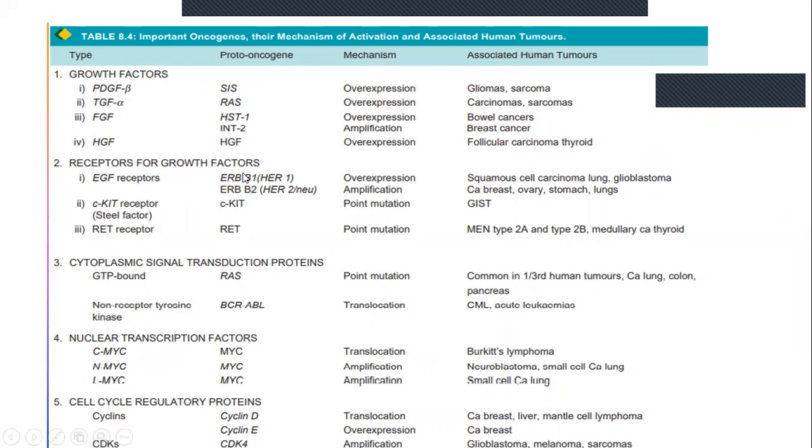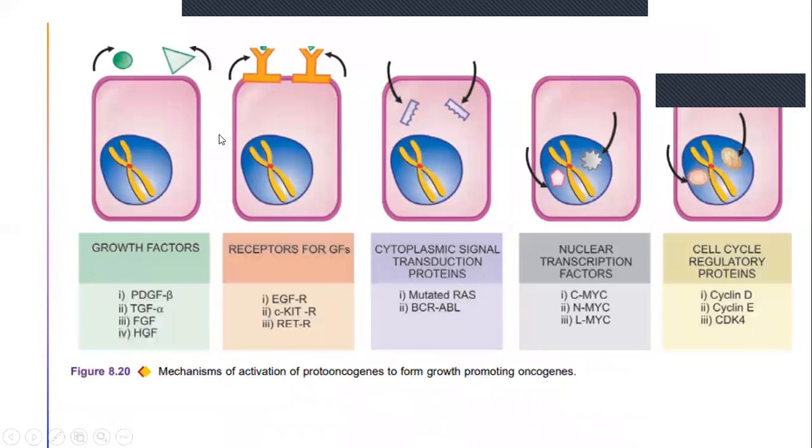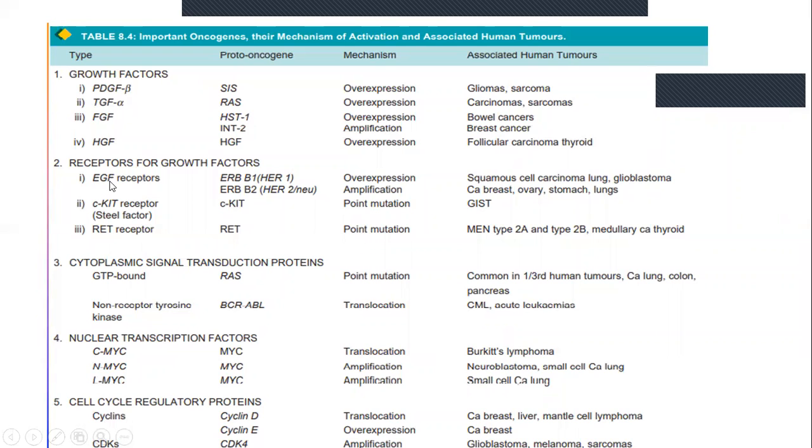And then receptors for growth factors. About this we have seen now. These receptors for growth factors: EGF receptor, c-KIT receptor, RET receptor. c-KIT receptor is also called steel factor. Under this, the proto-oncogenes include ERB-B1, ERB-B2, c-KIT, RET. Again here, this is the overexpression or amplification. For these two, there are point mutations. So this causes squamous cell carcinoma.